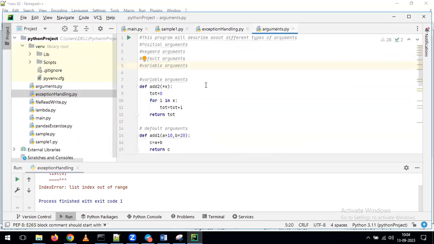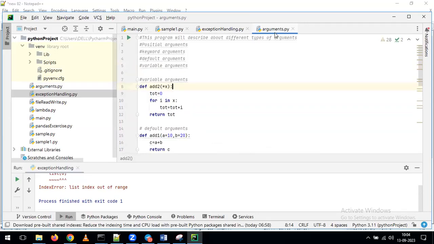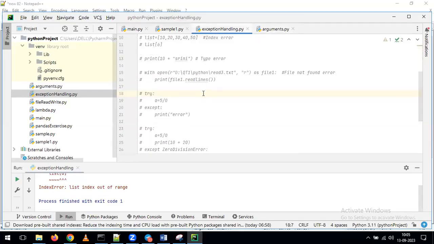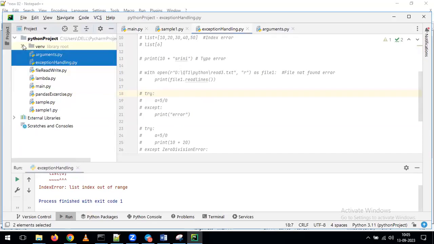What about this file? This is the file for type of arguments, Andy. I will share both the files. First file to understand type of arguments. Second file to understand different types of exceptions and how we can perform exception handling. All this information you can understand by using these two files, Andy. Now, for example, if I share the files, how can you put all those files into PyCharm?